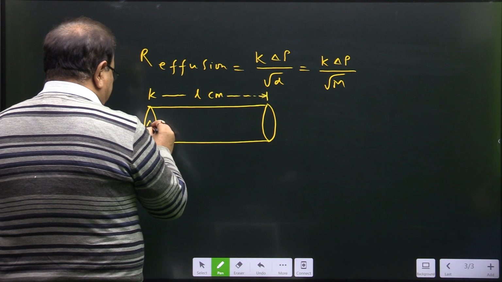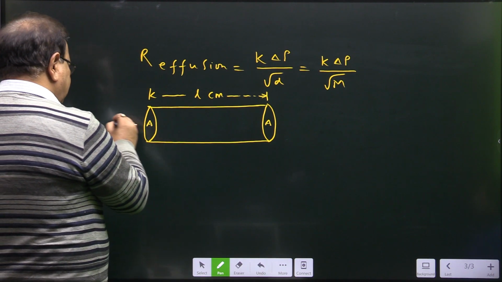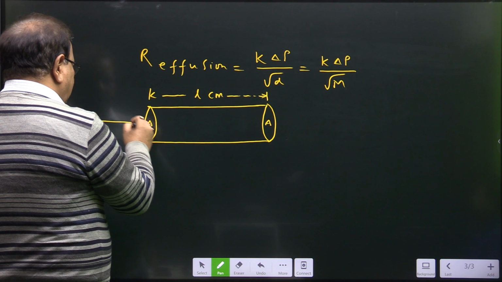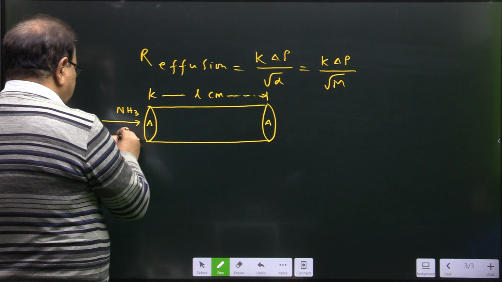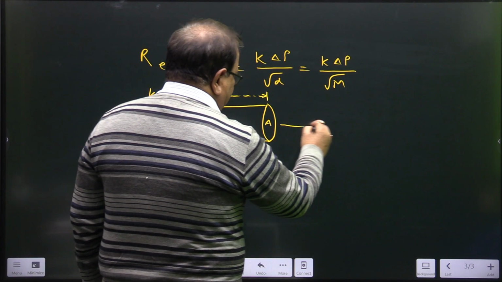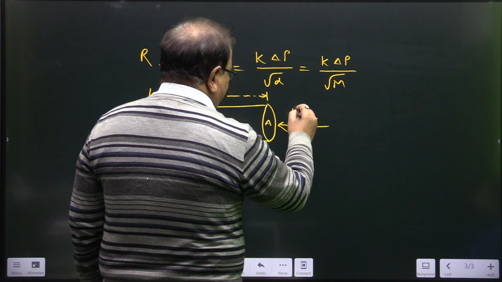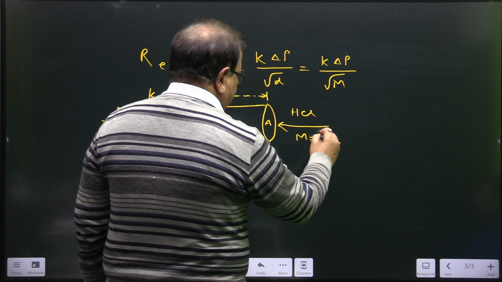Its area of cross section is constant, it is A. Just imagine ammonia is going to be released from the left end. Its molar mass is 17. And HCl gas is going to be released from the right end and its molar mass is 36.5.